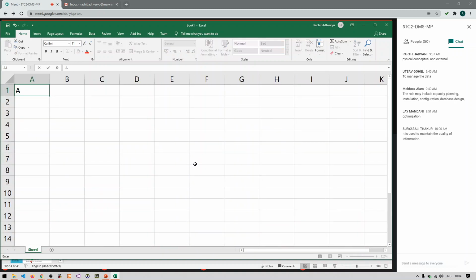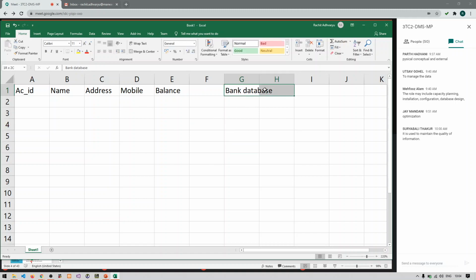Right. So let us say I'm having account ID, name, address, mobile, and we have balance. Right. So assume that this is the schema of the bank database. Assume it. Don't say that it is wrong, but just assume that this is a small bank database, right? Okay. So account ID, that is account number, maybe let us say account number.